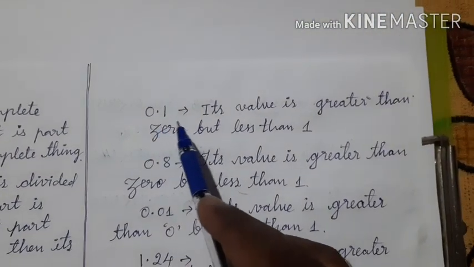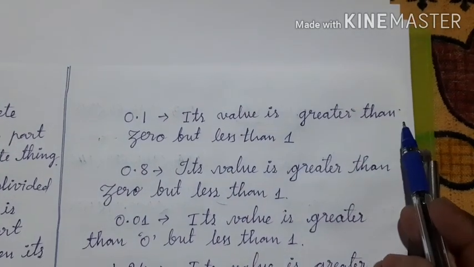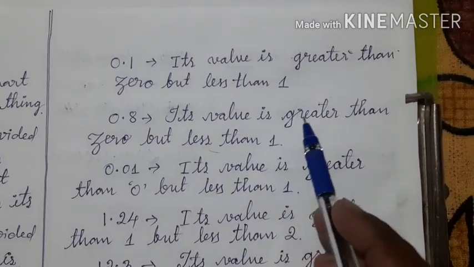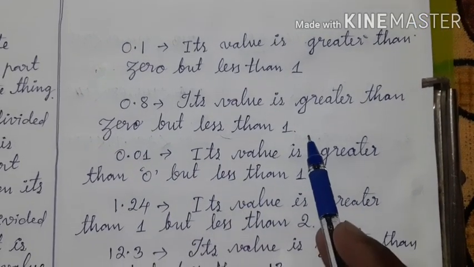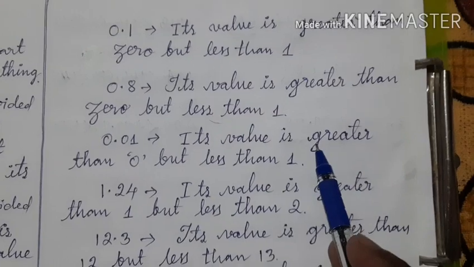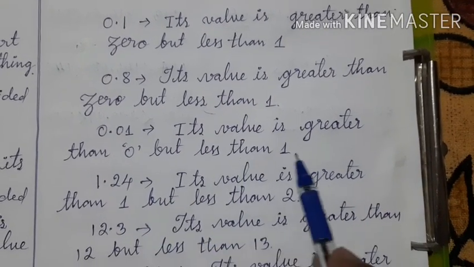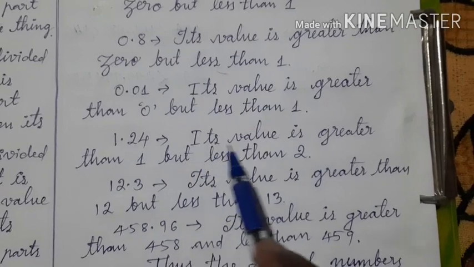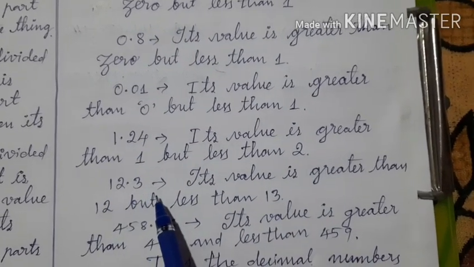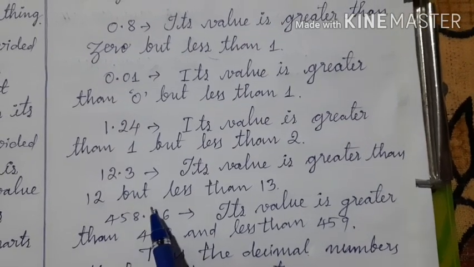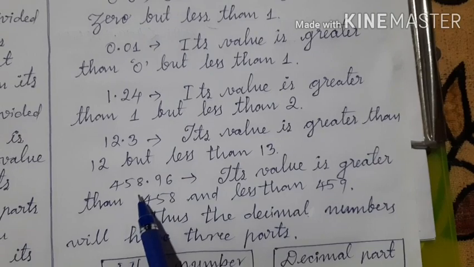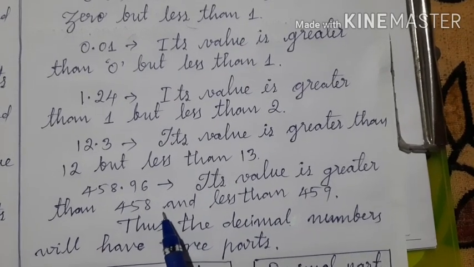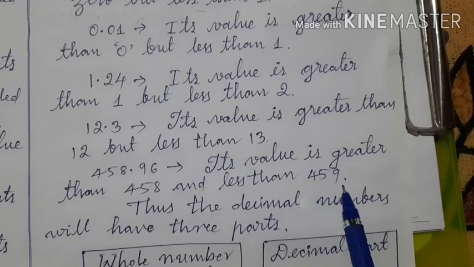See here children, 0.1, its value is greater than 0 but less than 1. 0.8, its value is greater than 0 but less than 1. 0.01, its value is greater than 0 but less than 1. 1.24, its value is greater than 1 but less than 2. 12.3, its value is greater than 12 but less than 13. 458.96, its value is greater than 458 and less than 459.